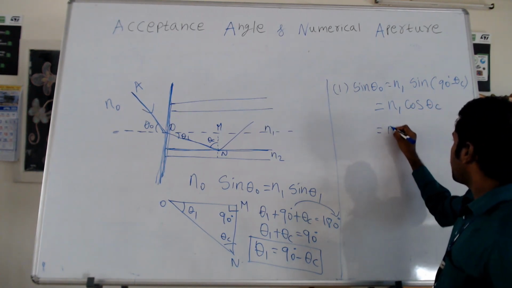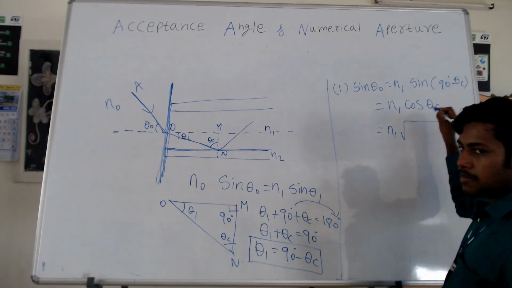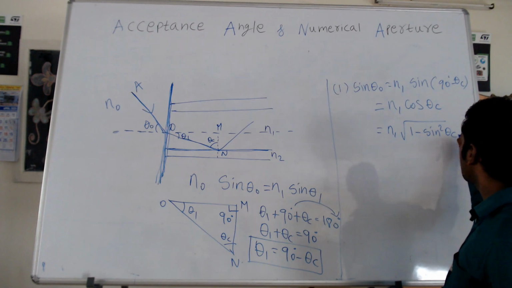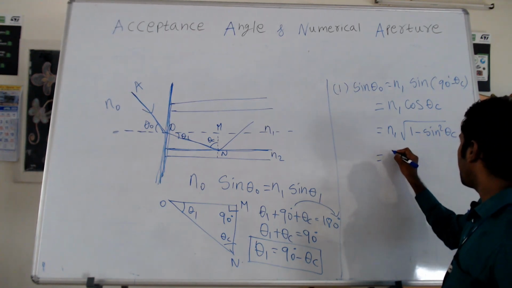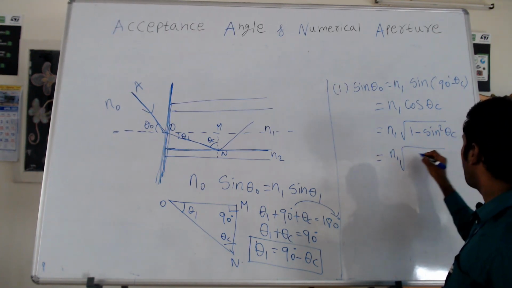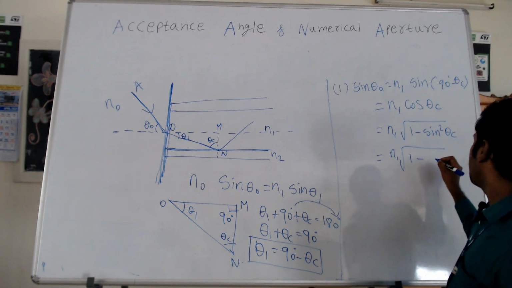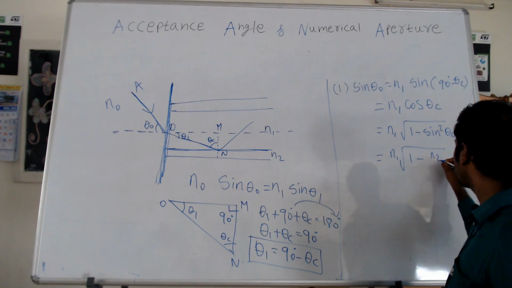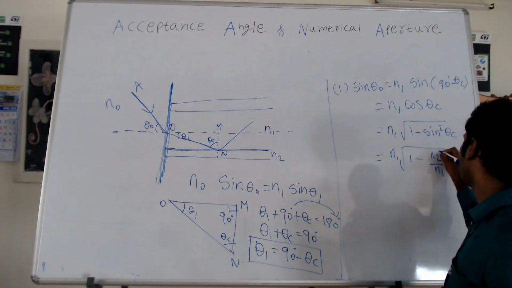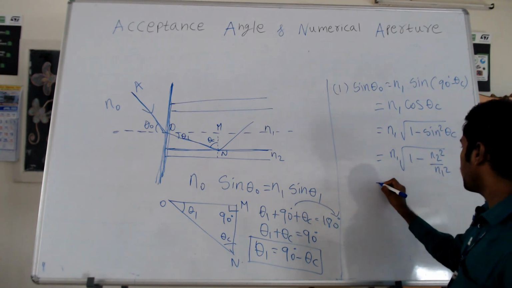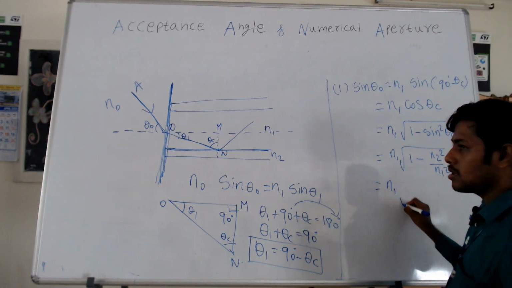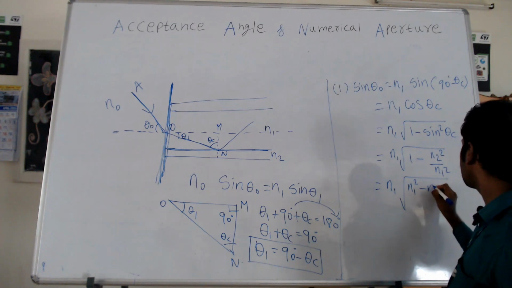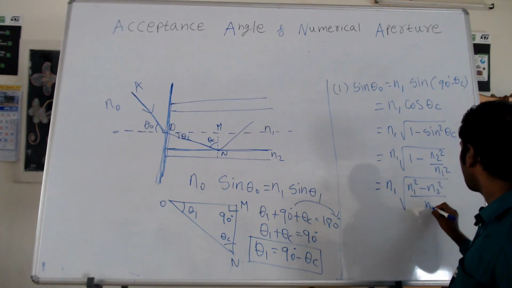So this expression I can write it as, cos theta C can be written as square root of 1 minus sine square theta C. Now this again can be written as 1 minus the value of sine theta C, the critical angle value, which we can write as N2 divided by N1, squared. Okay. Then N1 times square root of N1 square minus N2 square divided by N1 square.